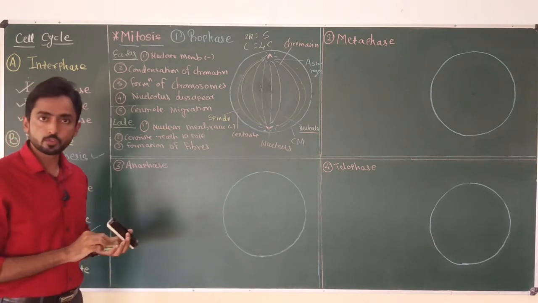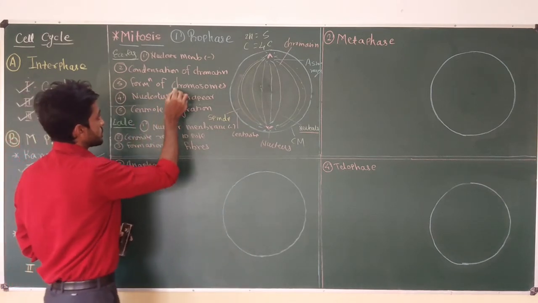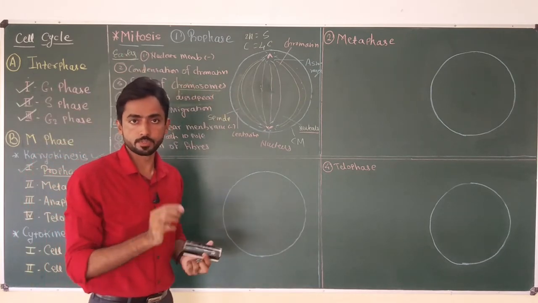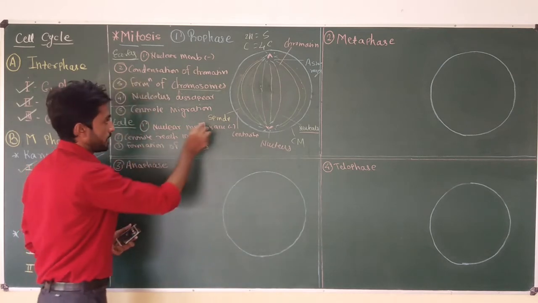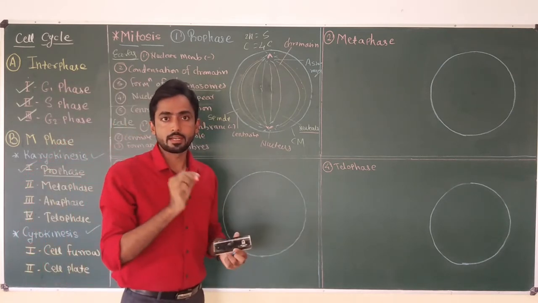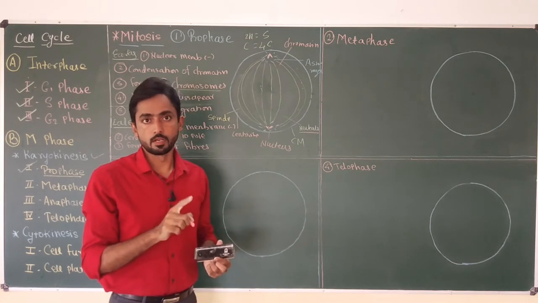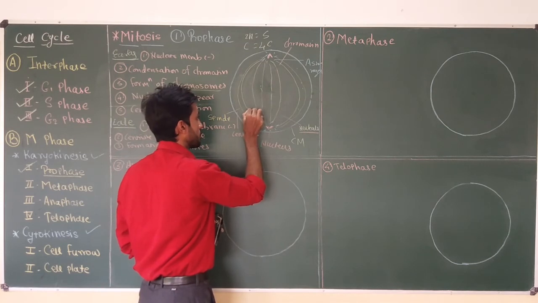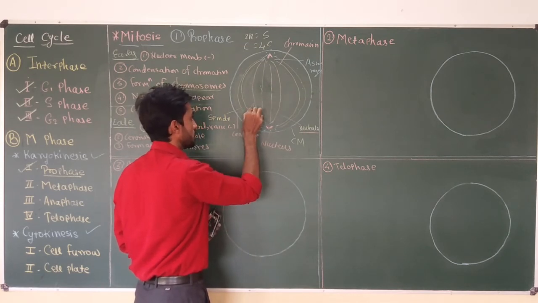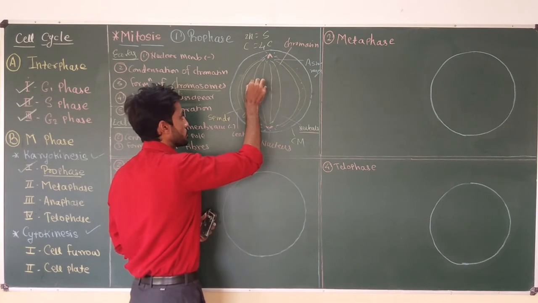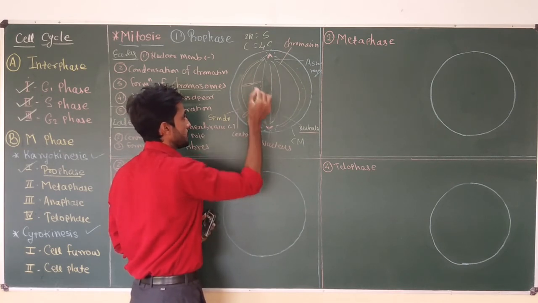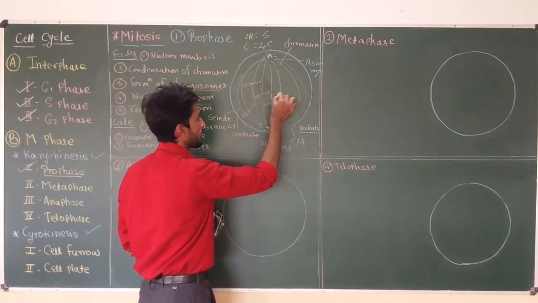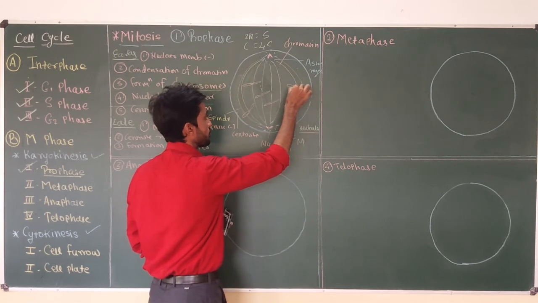Then what about the chromosomes? As we know, the chromosomes are produced during the early prophase. In this case, we are showing 5 chromosomes. Once these spindle fibers are produced, the chromosomes get attached to the spindle fibers by the centromere. So chromosomes have a centromere. Here I am drawing one chromosome attached to this spindle, another chromosome somewhere here, a third, a fourth, and chromosome number 5.